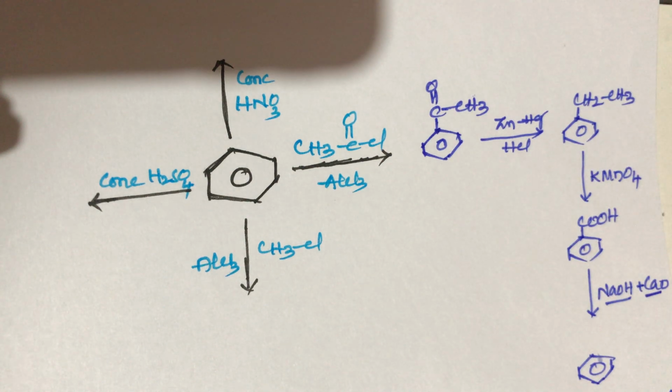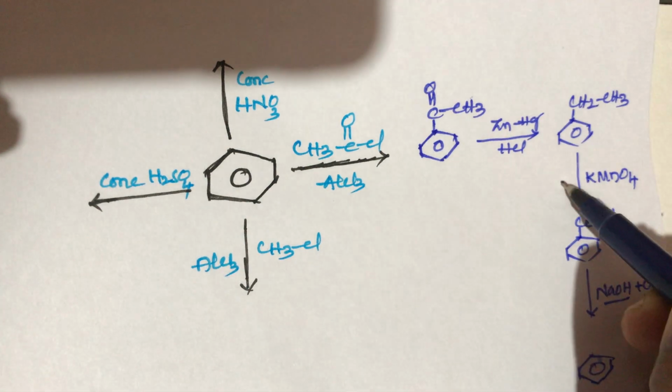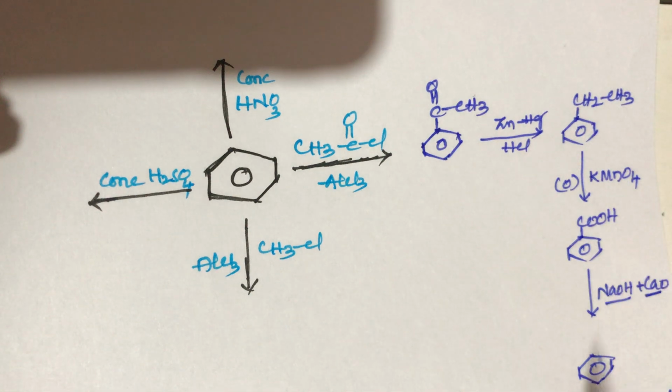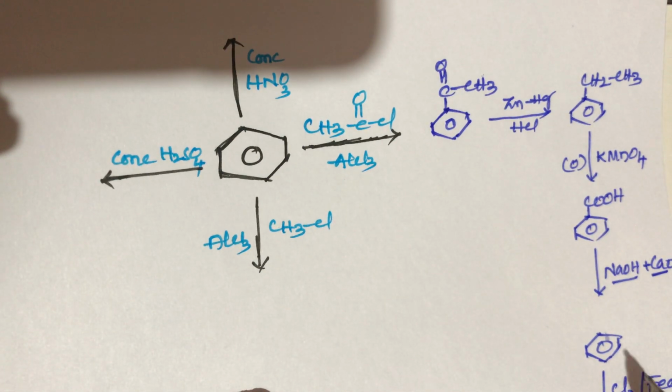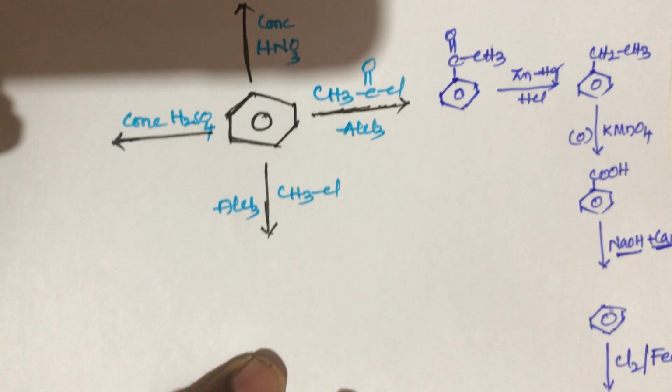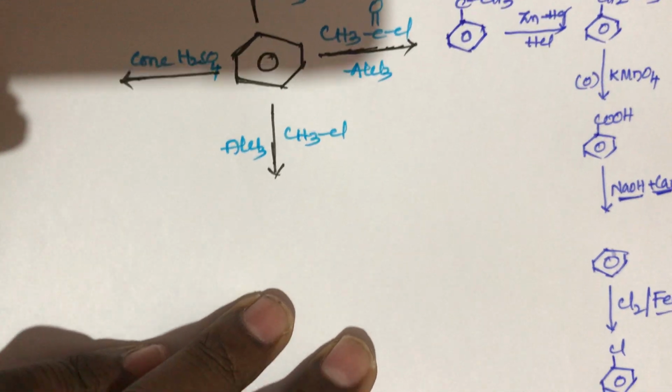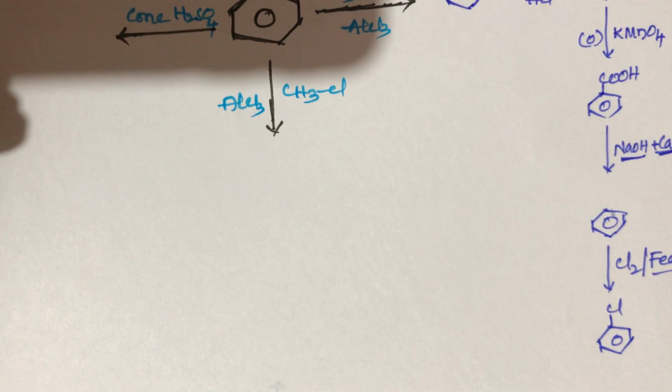This ethyl benzene is oxidized by KMnO4, a strong oxidizer, and gives benzoic acid. This benzoic acid again reacts with soda lime, it gives benzene. This benzene again reacts with chlorine in the presence of ferric chloride, and the final product is chlorobenzene.